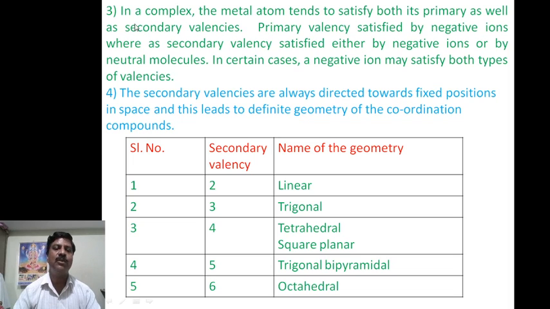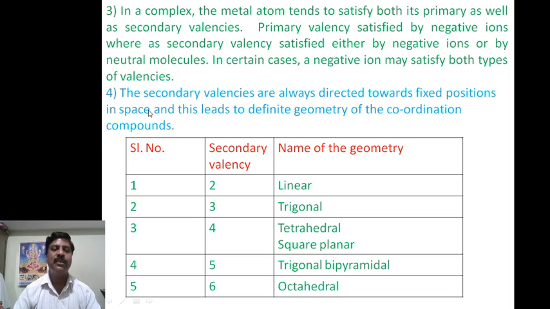Third postulate: in a complex the metal atom tends to satisfy both primary as well as secondary valencies. Primary valency is satisfied by negative ions, whereas secondary valency is satisfied either by negative ions or by neutral molecules. In certain cases the negative ion may satisfy both types of valencies. This is the third postulate.